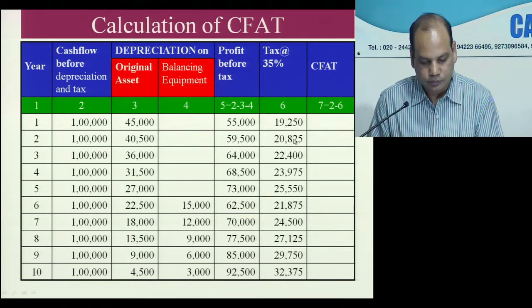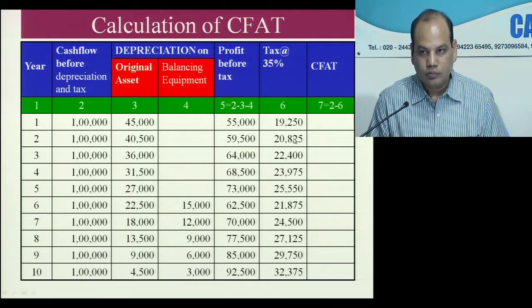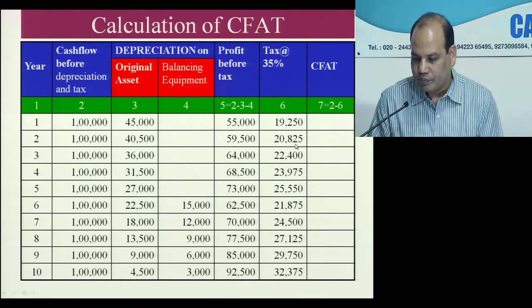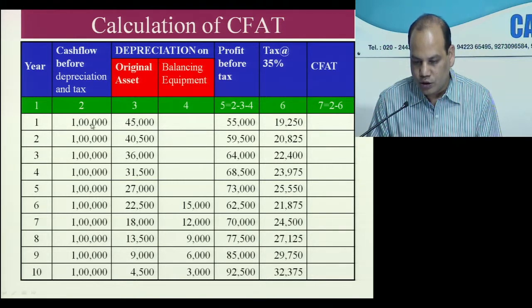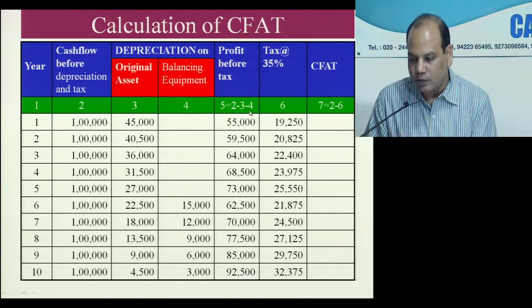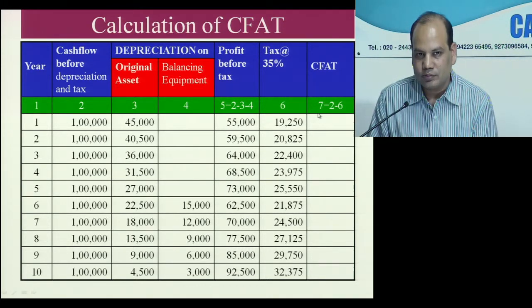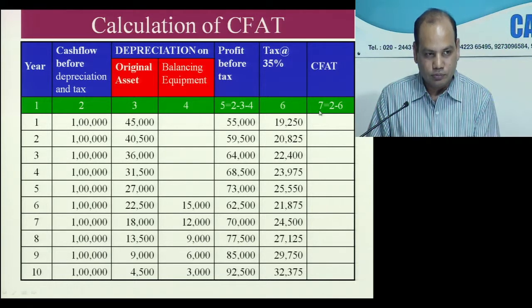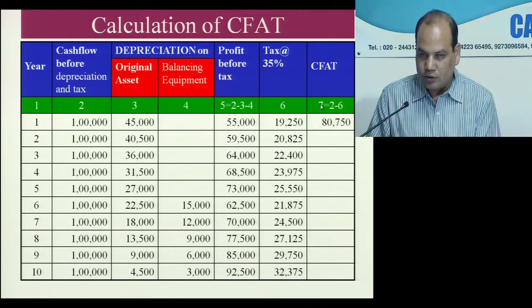Okay. These are the taxes you will have to pay. Now CF80 is 2 minus 6. 2 is inflow, 6 is outflow. ये cash inflow है, tax is an outflow. So on your calculator take 1 lakh minus 19,250. 80,750.